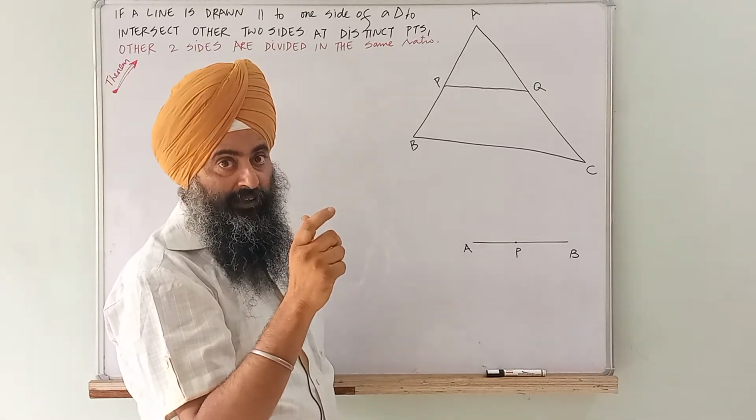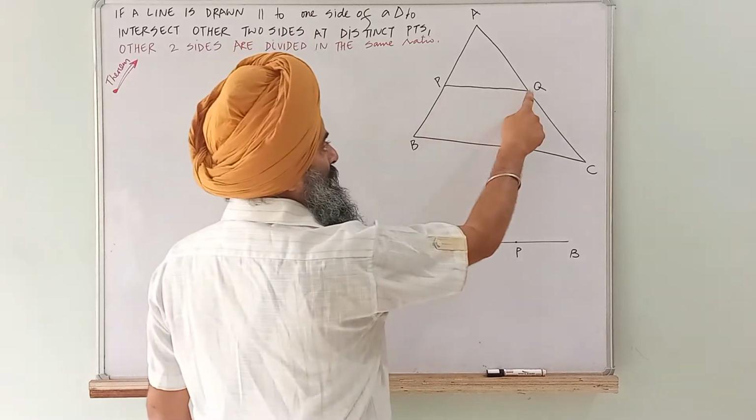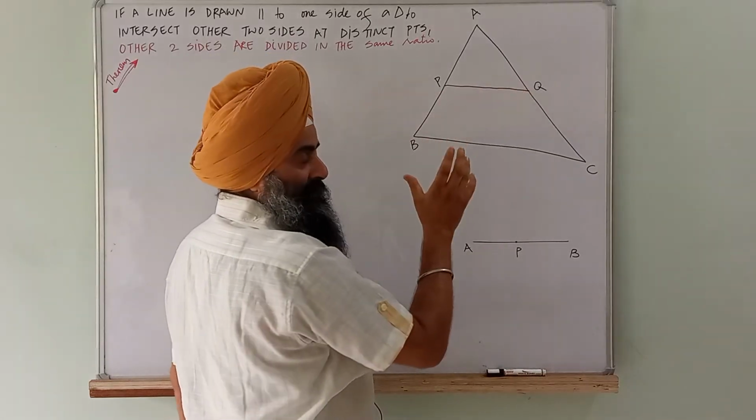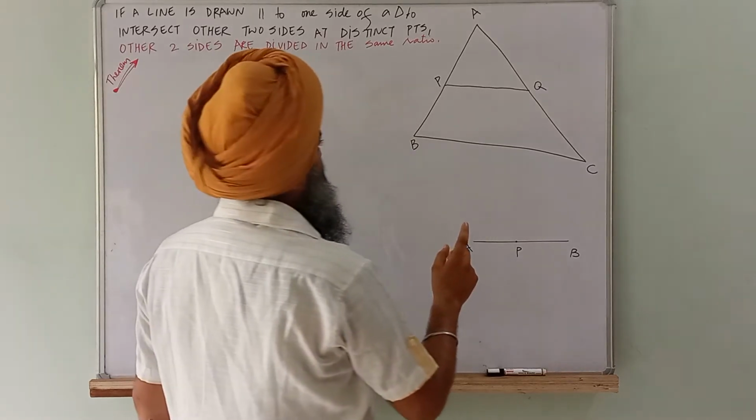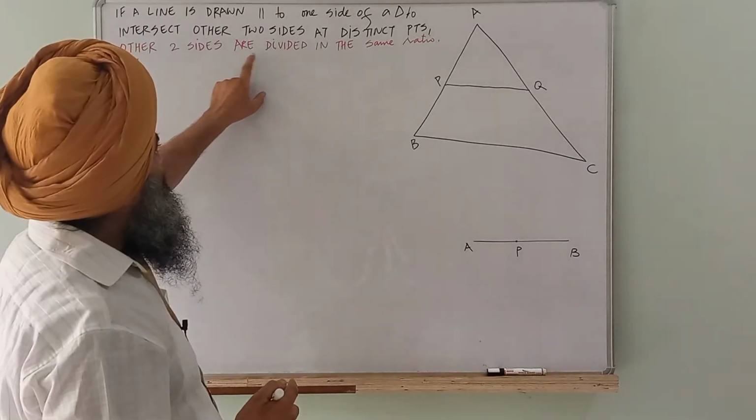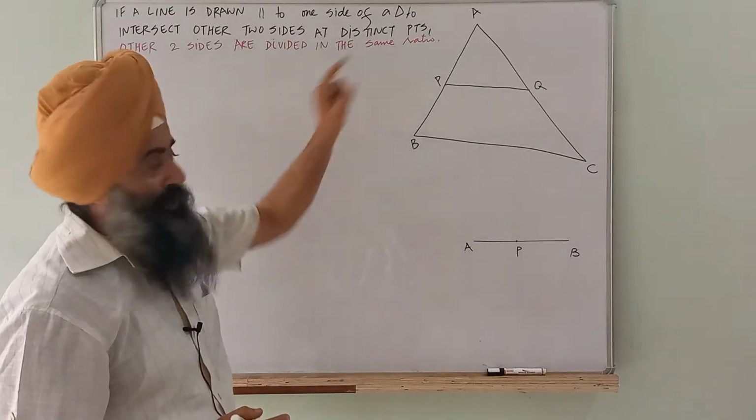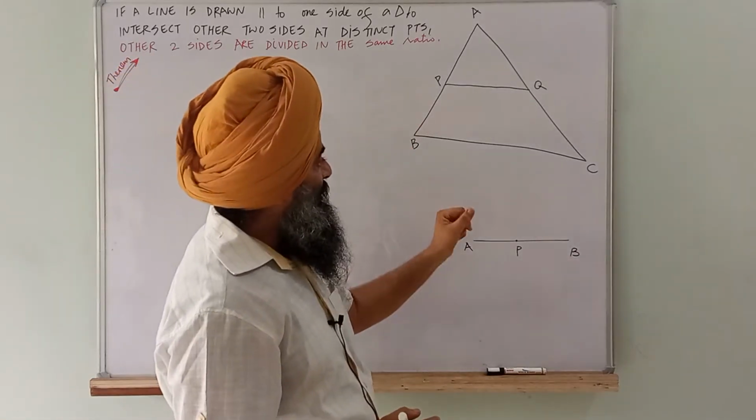We can define them as different points. P and Q are distinct points. Their positions are different, so they are distinct. Now, what will happen? The other two sides are divided in the same ratio. Which are the other two sides? See, first we have taken this side.